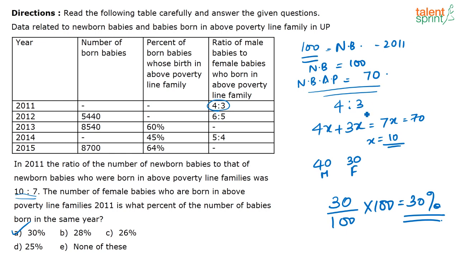Okay, so what I did was I assumed that totally 100 newborn babies were born in the year 2011. Now they have given that the number of newborn babies is to the number of babies above the poverty line is 10:7. Okay, so if this is 100, then how much will this be? This has to be 70. Correct. See, if you want exact explanation, it is 10x plus 7x. Correct. It is in this ratio, 10x and 7x, correct?